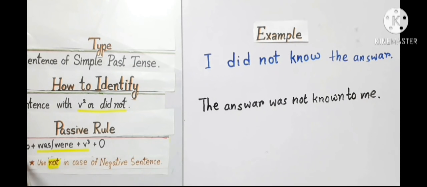The answer is the subject, was. I use not because of the negative sentence. Known is verb 3 of know. Here I use to instead of writing by, and me is the object.